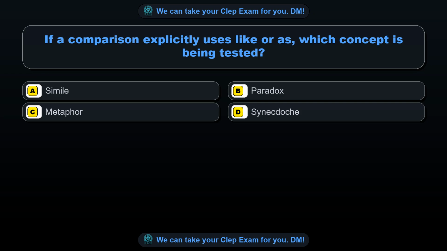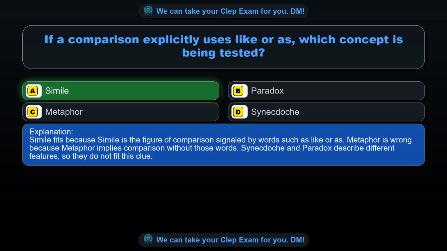Option B, paradox. Option C, metaphor. Option D, synecdoche. The correct answer is option A, simile. Simile fits because simile is the figure of comparison signaled by words such as like or as. Metaphor is wrong because metaphor implies comparison without those words. Synecdoche and paradox describe different features, so they do not fit this clue.